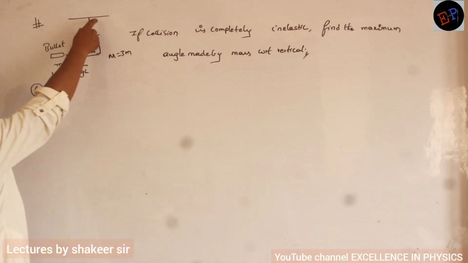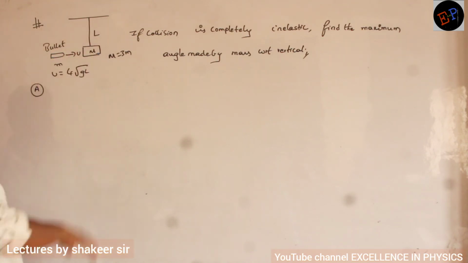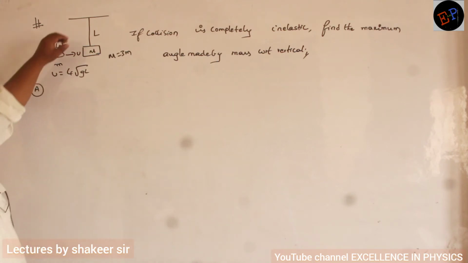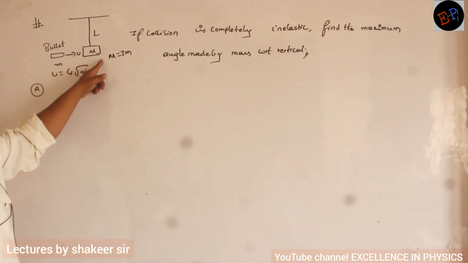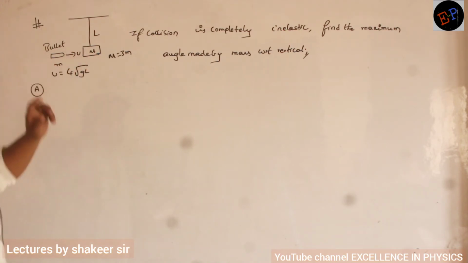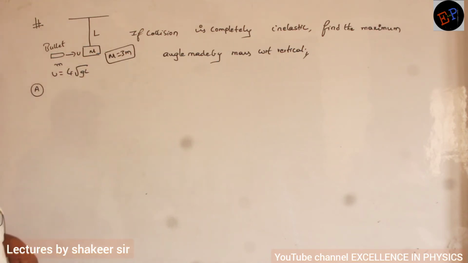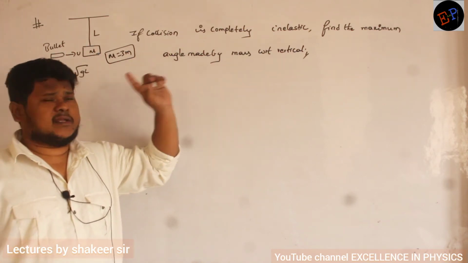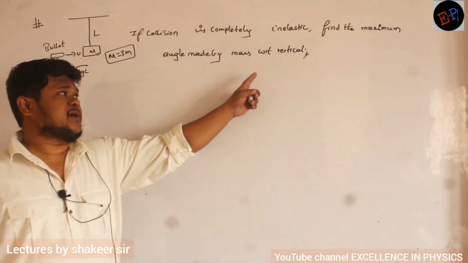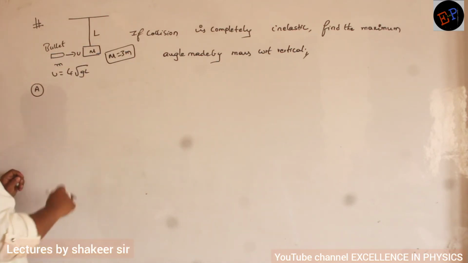So this is a pendulum. Mass of the pendulum is capital M, and initially it was in rest position. Clear now? Length of the pendulum is L. So a bullet of mass m is coming and striking this capital M with an initial velocity of u, and mass of capital M is given as 3m. Now the question is, if collision is completely inelastic, then find the maximum angle made by the mass with respect to vertical. Okay?